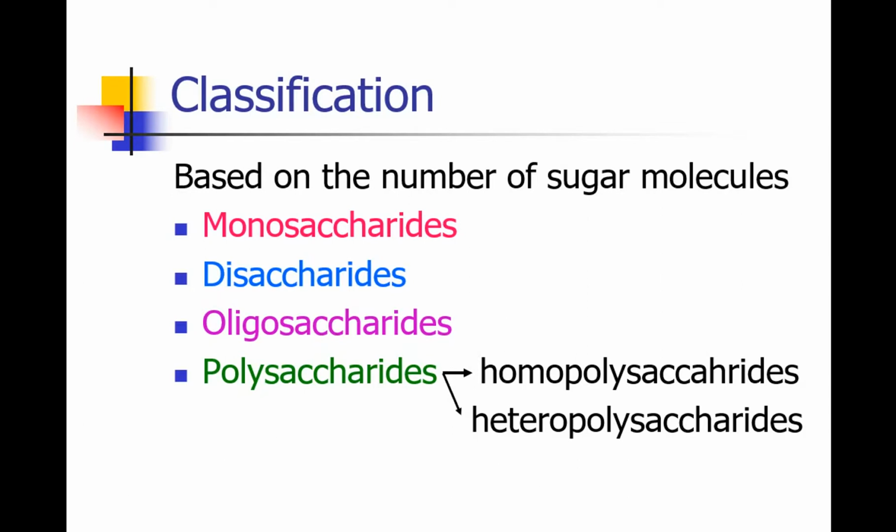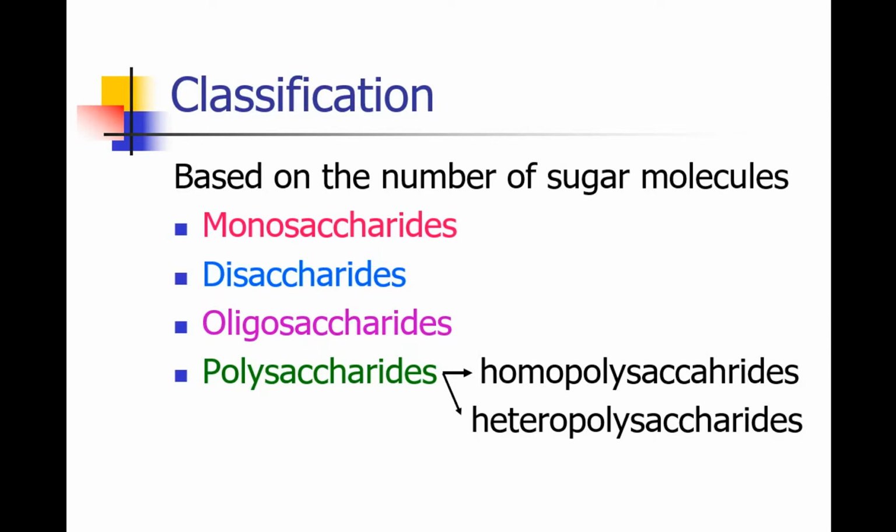Again, polysaccharides are classified into two types: homopolysaccharides and heteropolysaccharides. Homopolysaccharides means all the sugar molecules present in the polysaccharide are of the same type, made up of the same type of carbohydrate unit.